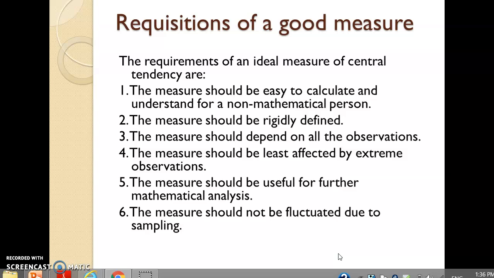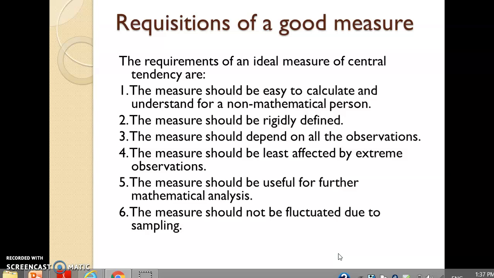So these measures should satisfy some requirements. Let us see what the requisites of a good measure of central tendency are. First, the measure should be easy to calculate and understand even for a non-mathematical person. If a non-mathematical person can calculate such a measure easily, then it is called a good measure. The measure should be rigidly defined. The meaning is that the definition of the measure should be clear so that it leads to one and only one meaning for different persons.